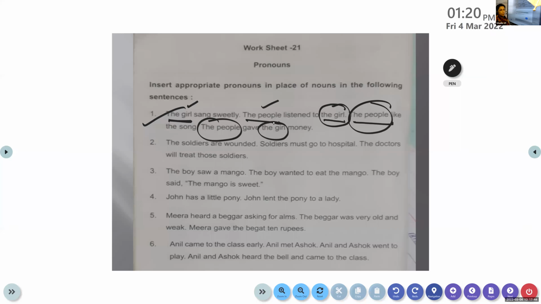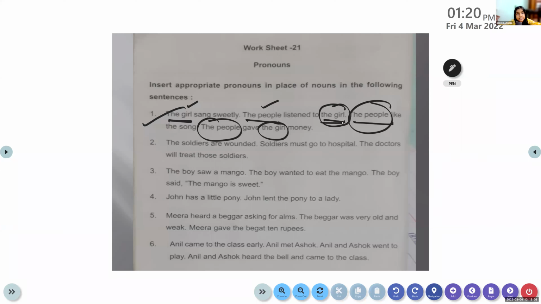When you replace a noun with a pronoun, my dear children, there are three things you have to keep in mind. Some of you are not listening, okay? Please don't write anything, just listen. When you are looking at a sentence and have to replace a noun with a pronoun, you have to look for three things. The first one is: is it singular or plural? So the girl, is it singular or plural? Come on, tell me. It is singular.